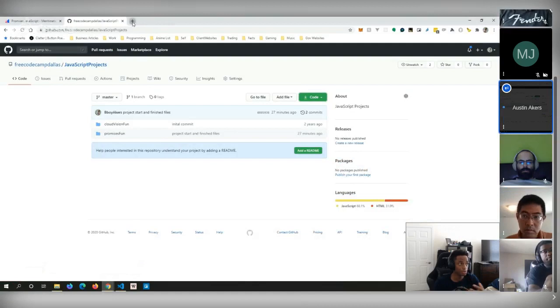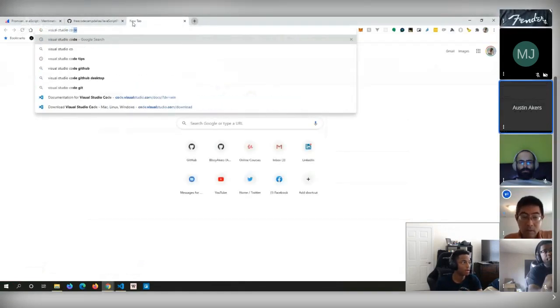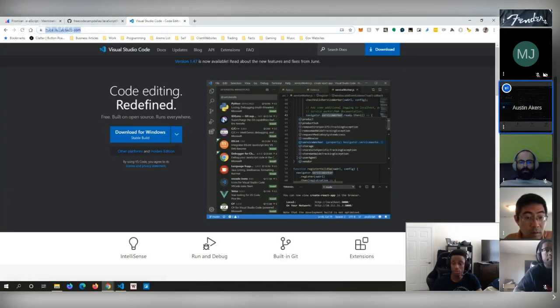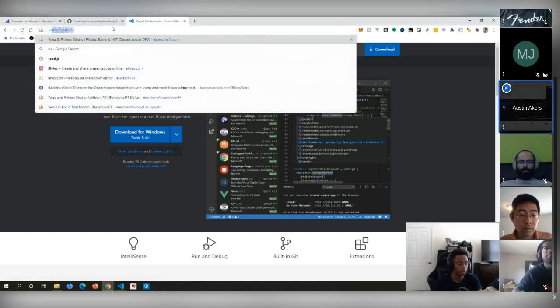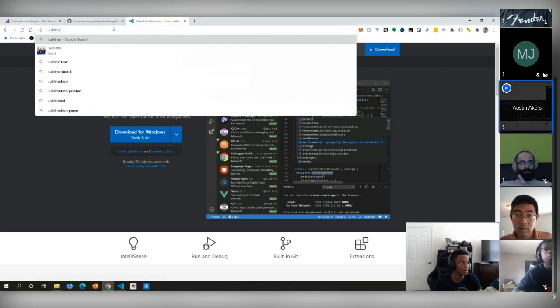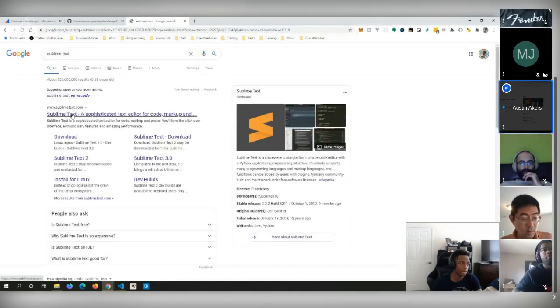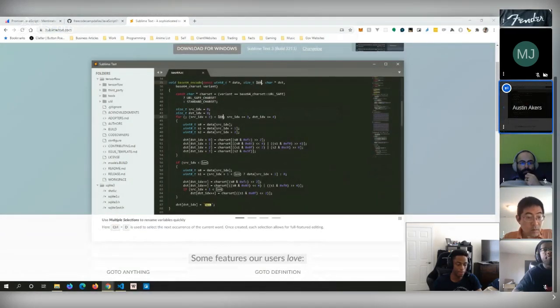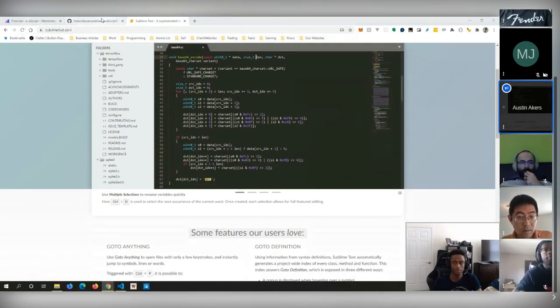So I'm using Visual Studio Code. Oh, that's right. Okay. So for all the individuals, as I said, you can use Sublime Text. You can use whatever text editor you like. Visual Studio Code is also a nice text editor. Sublime Text is really nice. That's something I used for the absolute longest time. It's a very quick download, install, get going, and highly configurable, just like VS Code. I personally like VS Code a lot more.